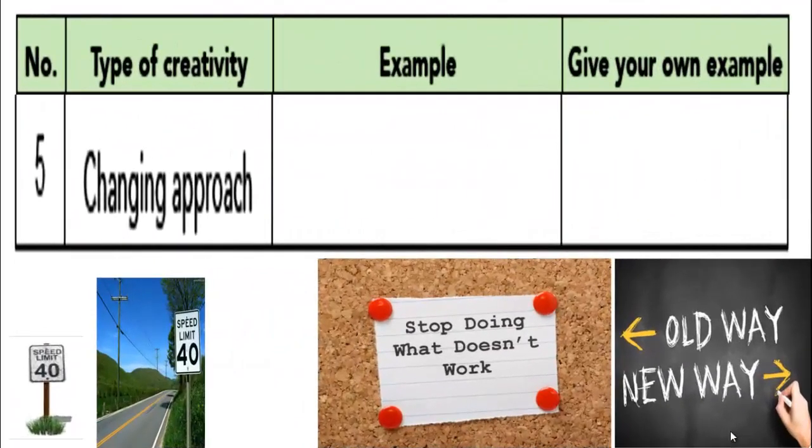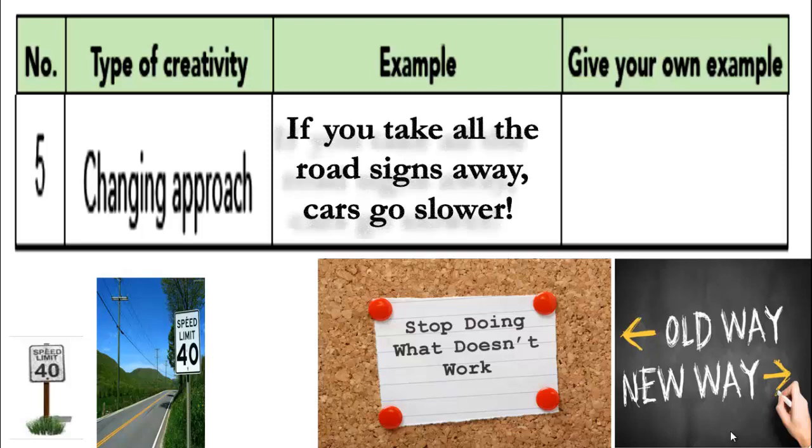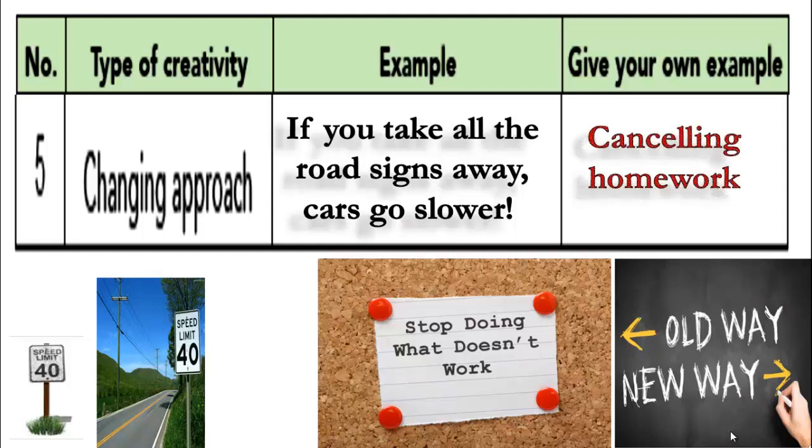The type of creativity here, changing approach, changing the way. What is the example that you have got from the reading paragraph? Okay, if you take all the road signs away, cars go slower. So this is a new way, changing approach here. What about your own example? What have you written? Okay, compare this one with your answer. Canceling homework. I think you like this one. Not all students like this one. Okay.